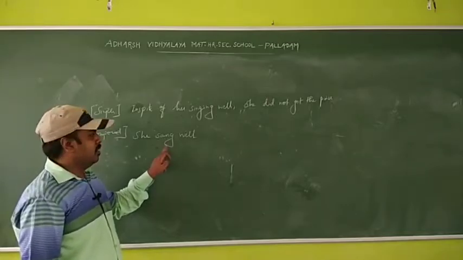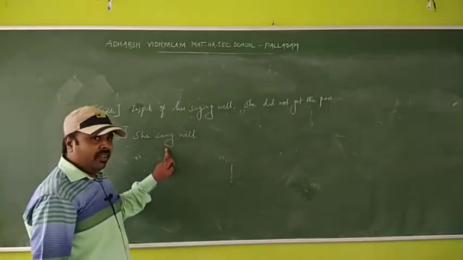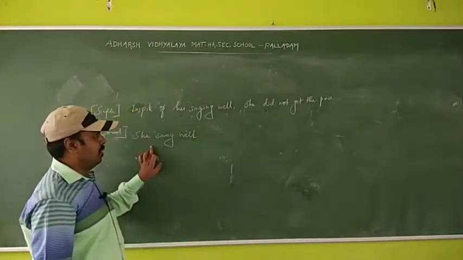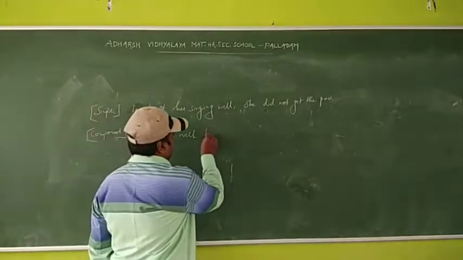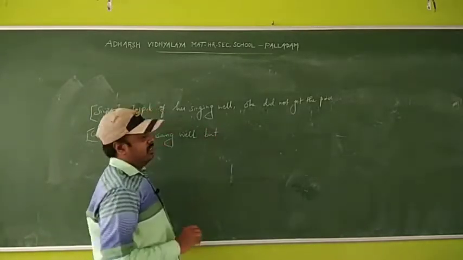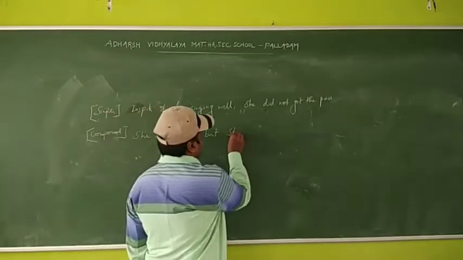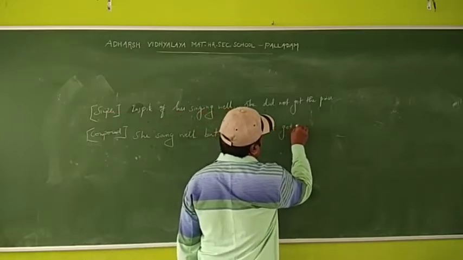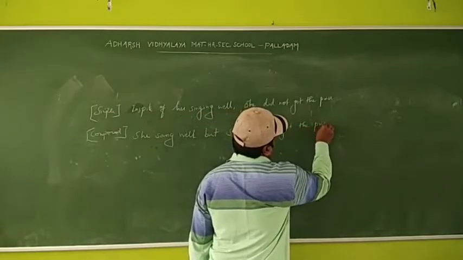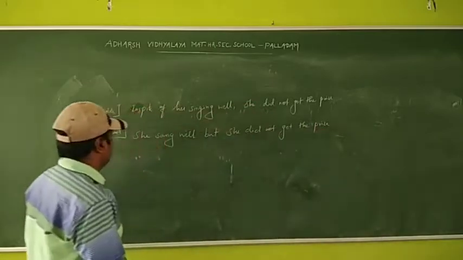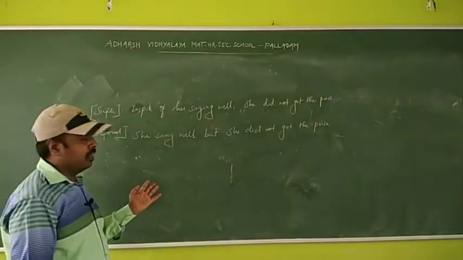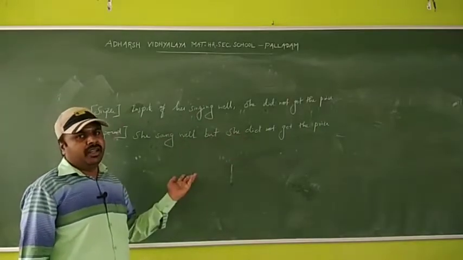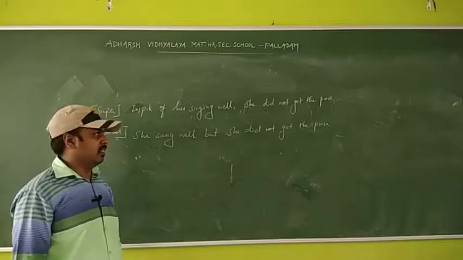So now we have got the main clause. She sang well. Sang, it is past tense. Why have we written sang? Because here the main clause is past tense, so we are using past tense. She sang well, but, it is a coordinating conjunction. She sang well, but she did not get the prize. This is a compound sentence. Now we have got two main clauses and one coordinating conjunction.